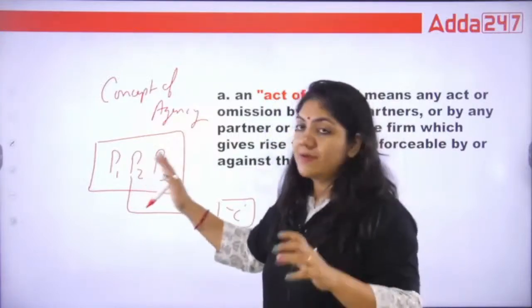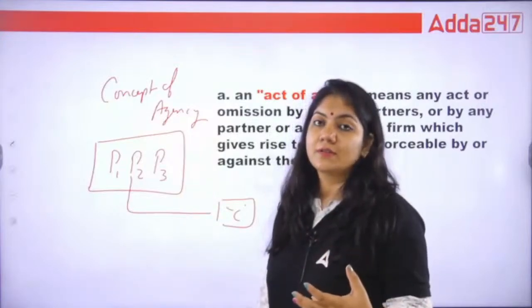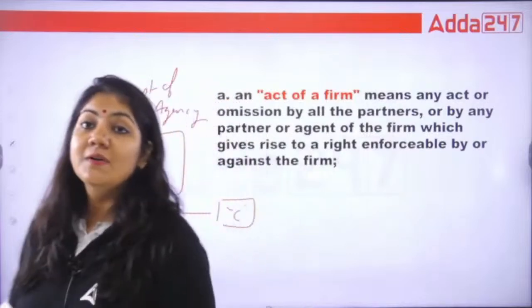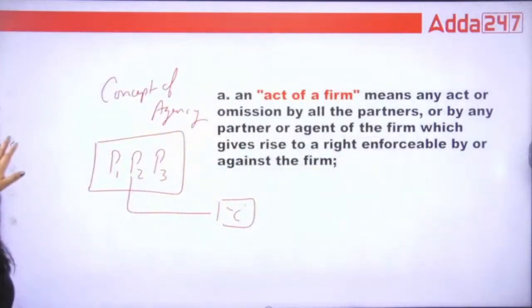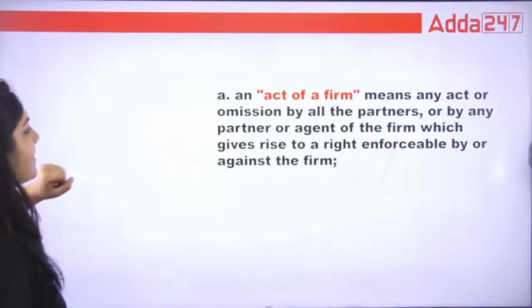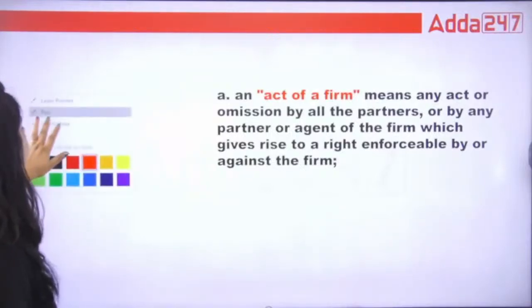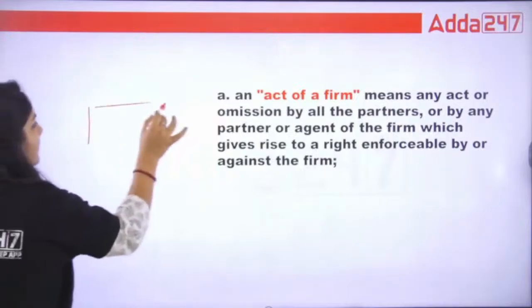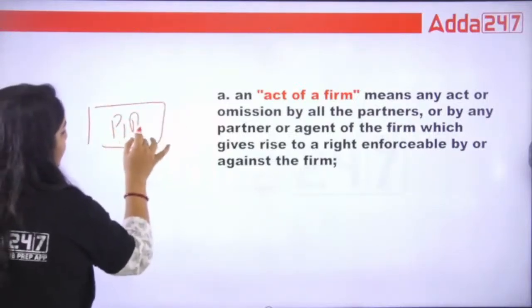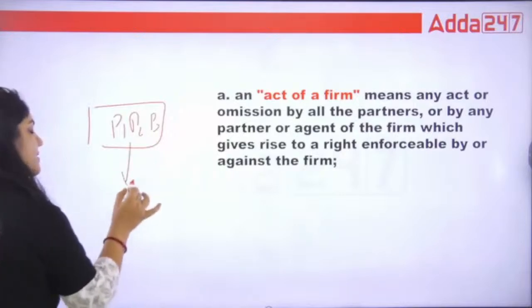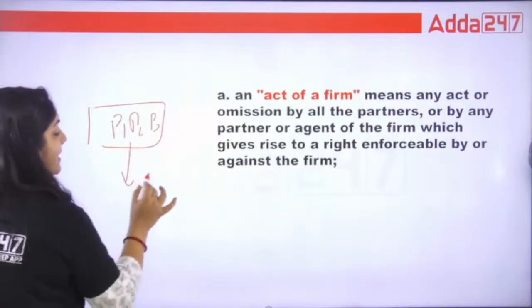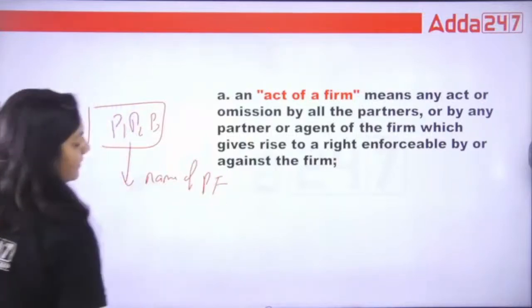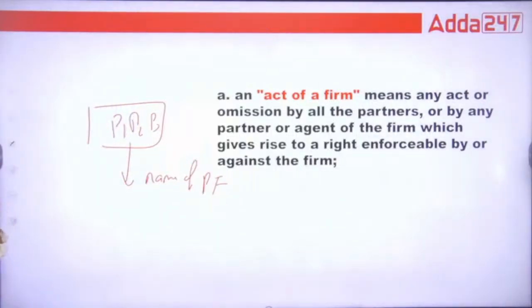So partners basically do business in the partnership firm. They just do the business. So this is the complete P1, P2 and P3 partners. So what is the act of the firm? And always remember, if these are the partners, the partners have to do business in the name of the partnership firm. This is very important.